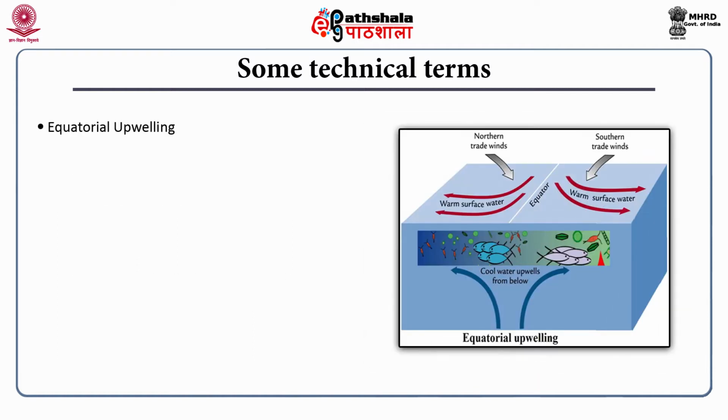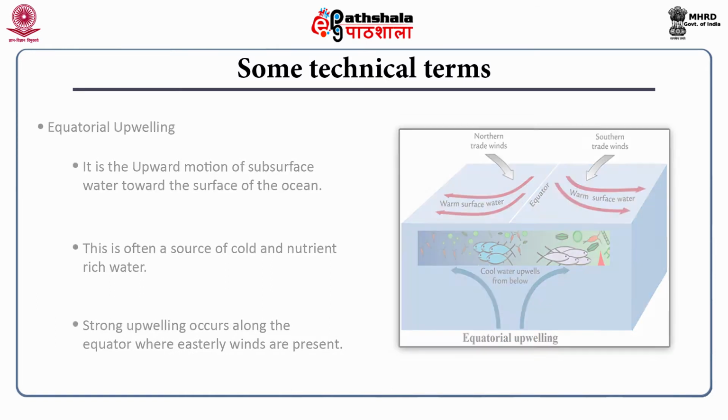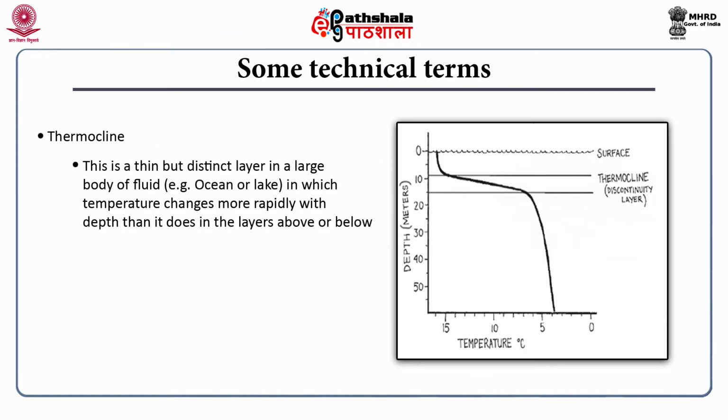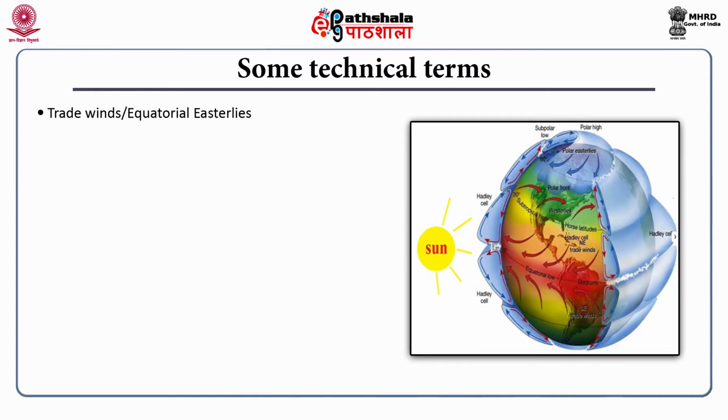Then equatorial upwelling. It is the upward motion of subsurface water toward the surface of the ocean. This is often a source of cold and nutrient-rich water. Strong upwelling occurs along the equator where easterly winds are present. Thermocline. This is a thin but distinct layer in a large body of fluid like ocean or lake. In this layer, temperature changes more rapidly with depth than it does in the layers above or below. It forms when water at the surface of an ocean or lake is heated up while the water below that layer stays cool.